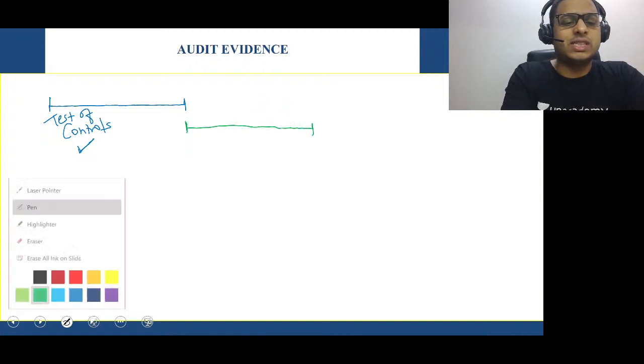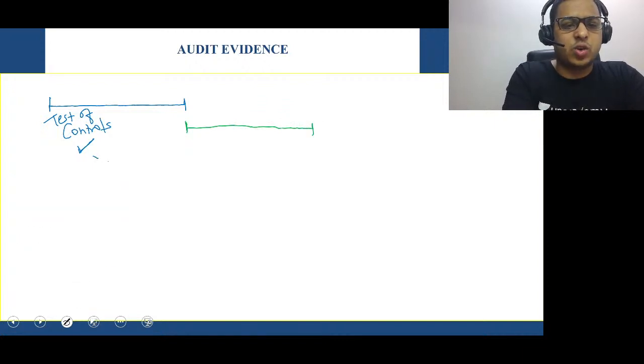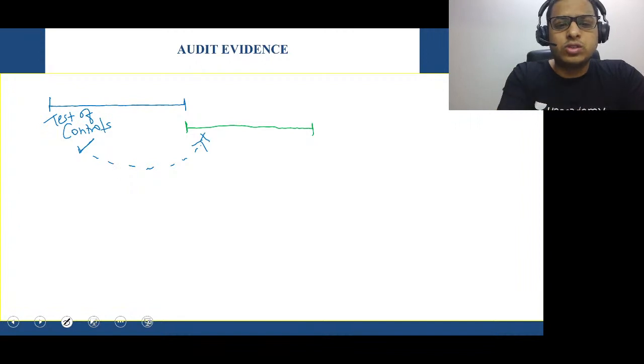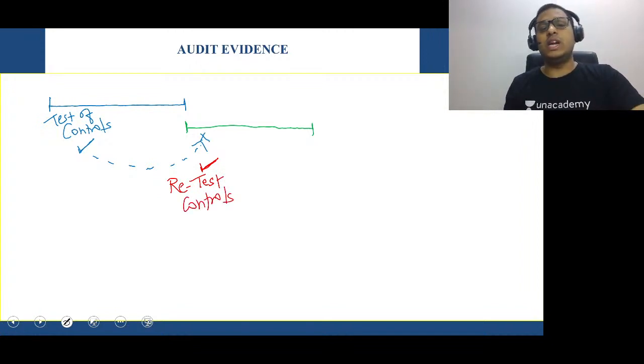Now you will understand that generally if the auditor has already tested the controls here, normally he will not check the controls in so much depth again here. But what they are saying is, what are the factors that can come, or what can happen because of which the auditor can think, I think we need to test the controls here again. We have to retest the controls.